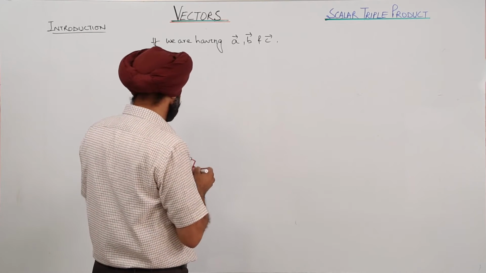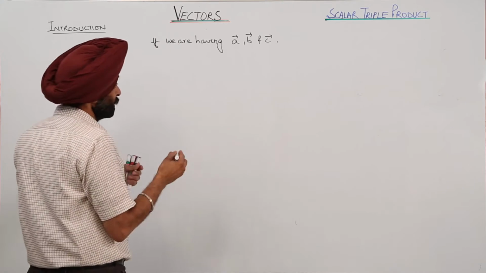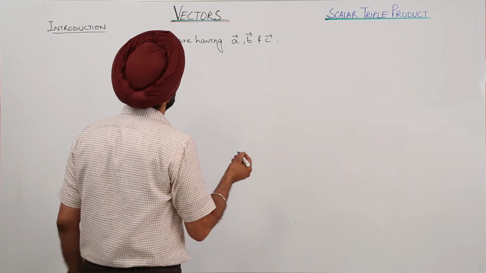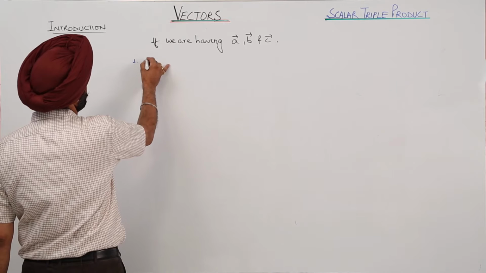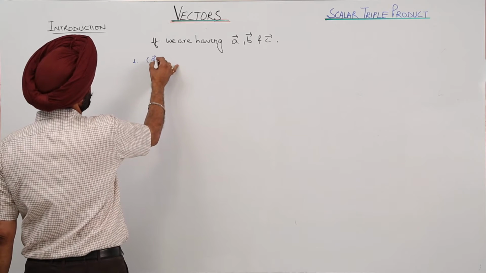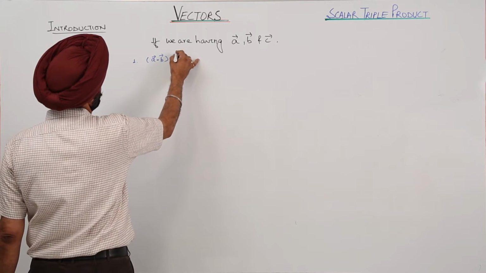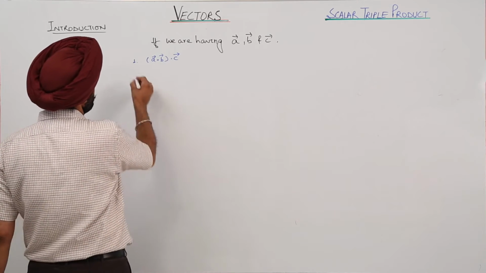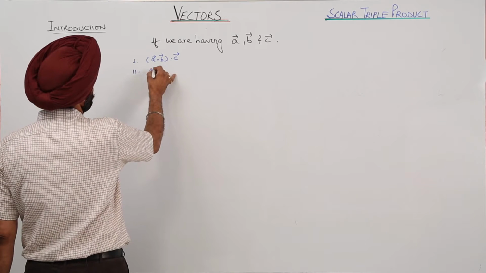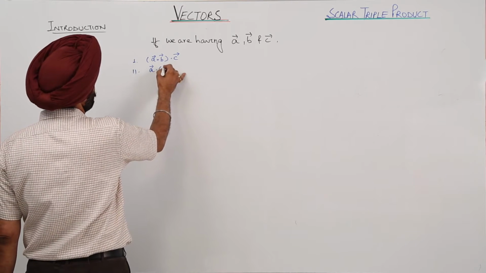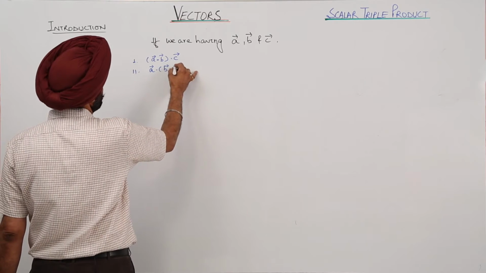First, suppose number 1 is vector A dot vector B with vector C. Number 2 is vector A dot vector B with vector C.